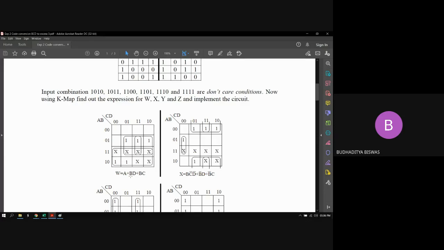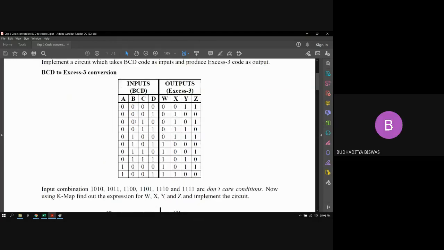Can I proceed? Yes, sir. Has everybody completed this K-map, or should I wait or proceed? Completed, sir. Okay, very good.